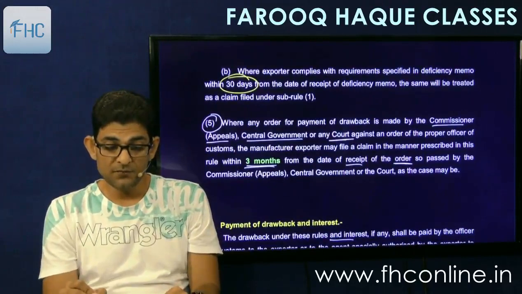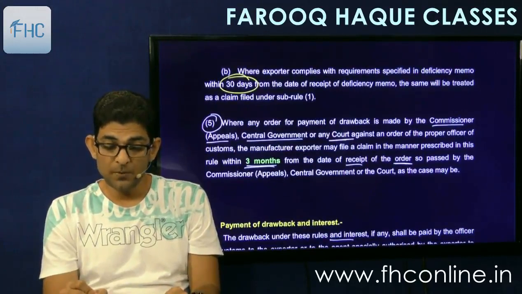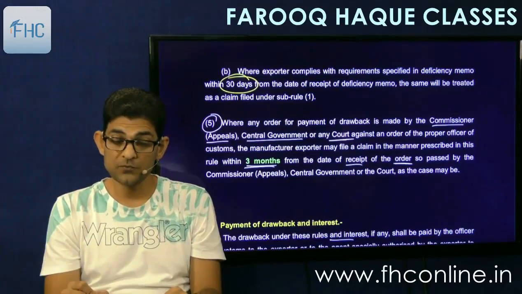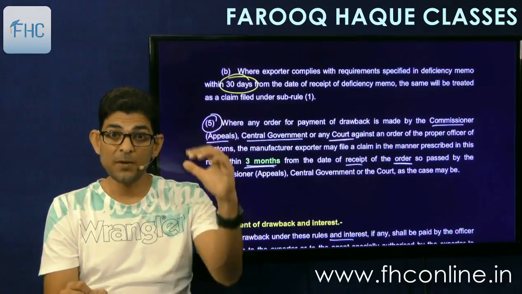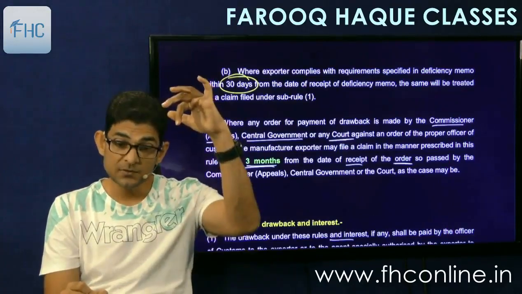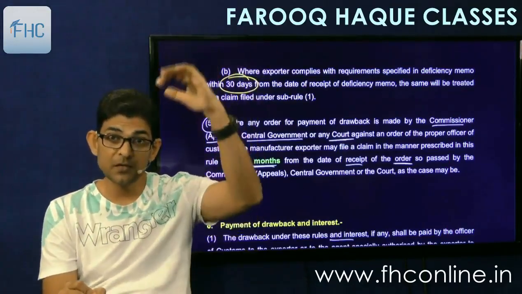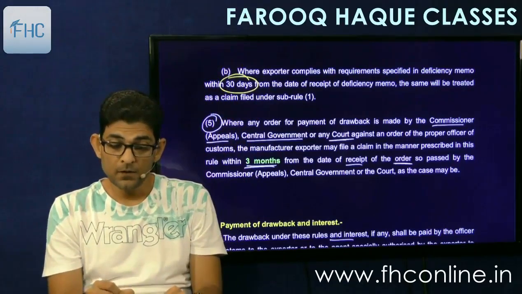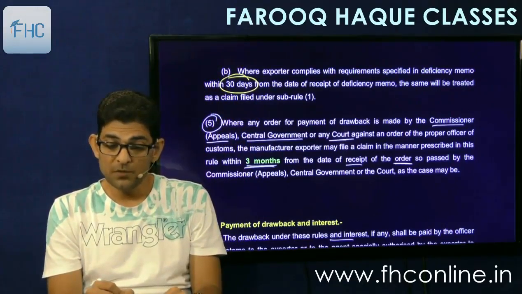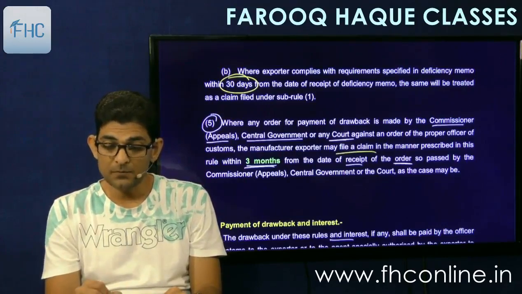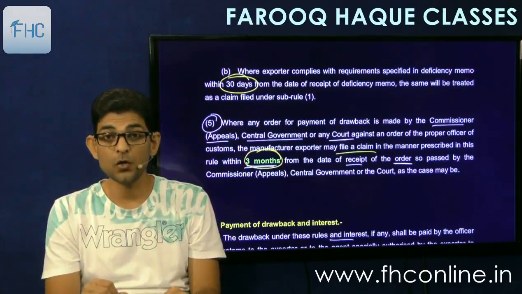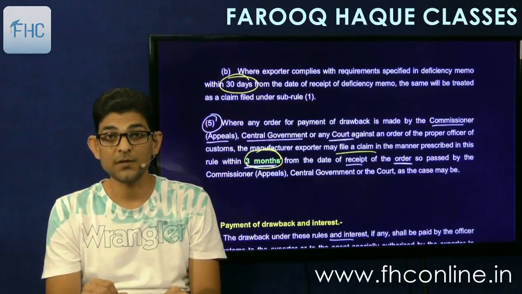And the fifth point says that where any order for payment of drawback is made by Commissioner Appeal, Central Government or any court against an order of the proper officer of customs, means if the drawback is coming out of appeals, okay, we have gone into appeal and the appellate authority has allowed us a drawback, then the manufacturer exporter may file a claim in the manner prescribed in this rule within 3 months from the date of receipt of the order of the appellate authority.